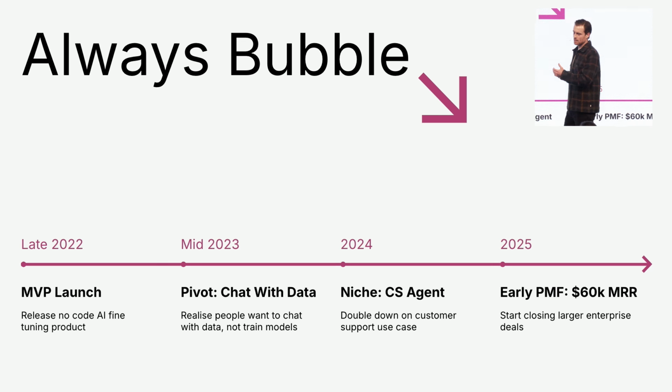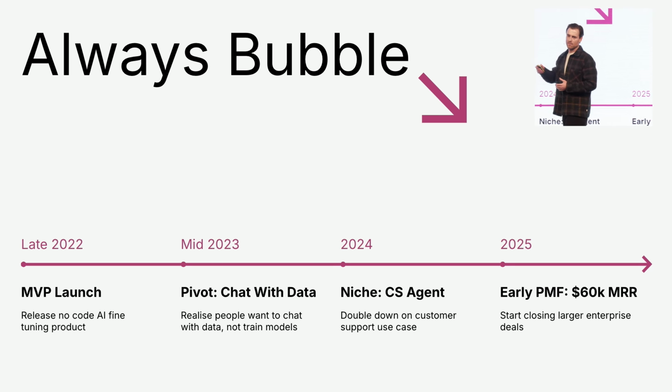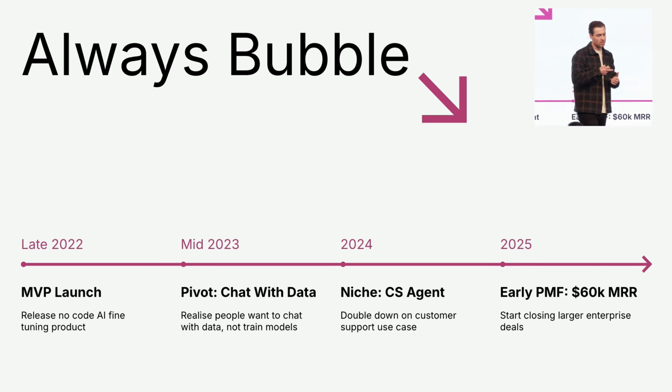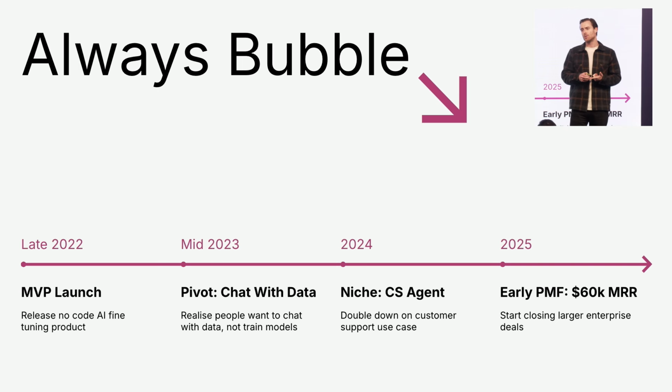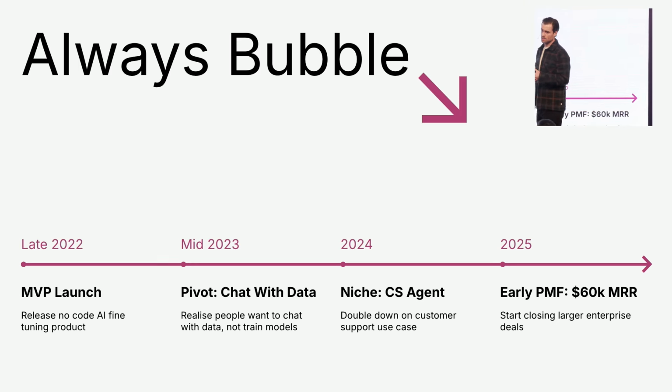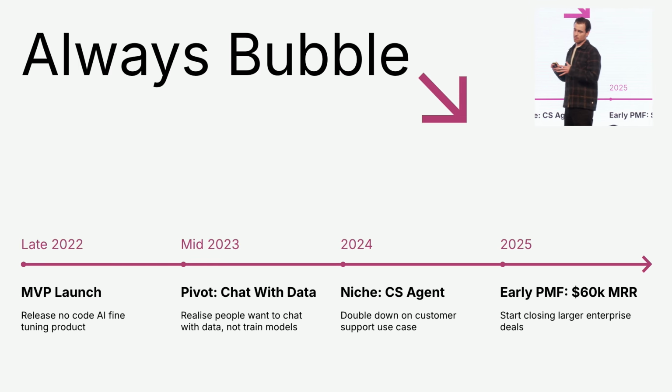Wind forward a year later, we're sort of stuck and hovering at around 15K MRR, serving pretty much every kind of chat with your data use case you can imagine. So we dive into our customers' data. We look at who's using it the most, who's spending the most, and we realized that all of that really was concentrated in customers using our product for customer support. So we doubled down on this use case. We doubled down on this niche, AI agents for customer support.